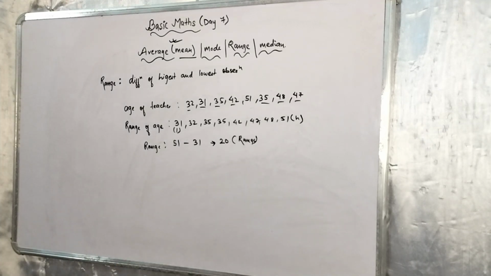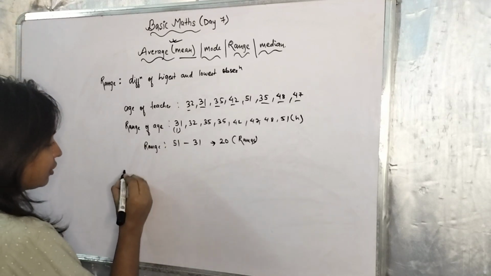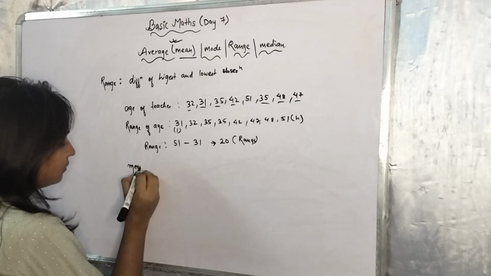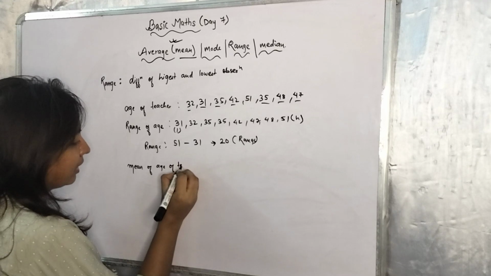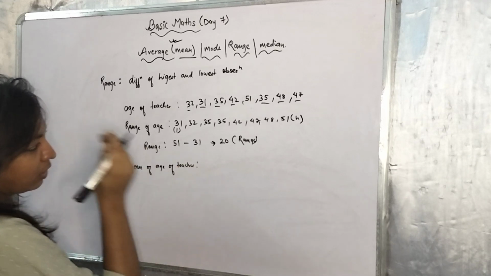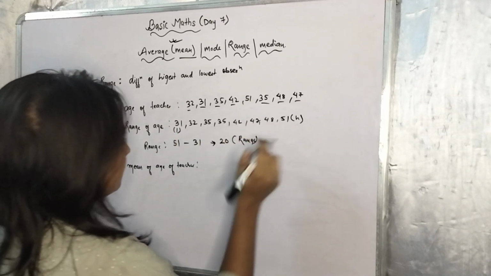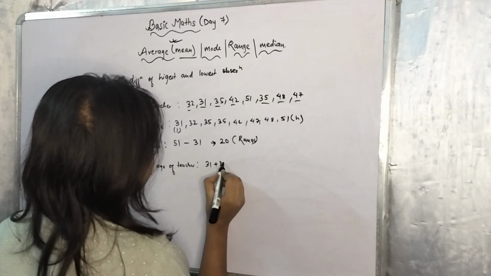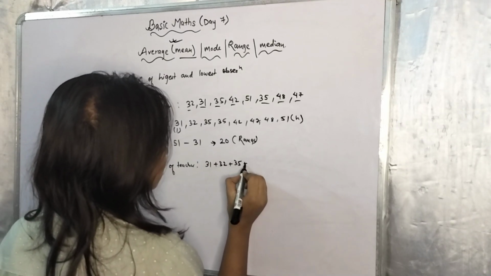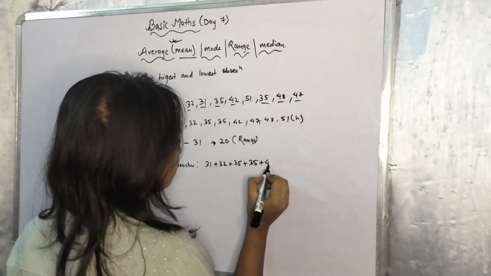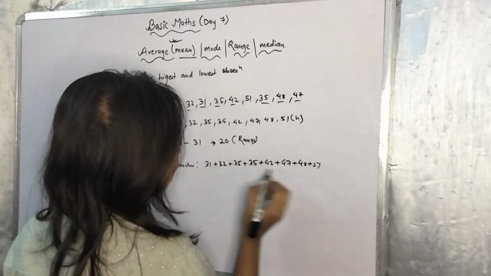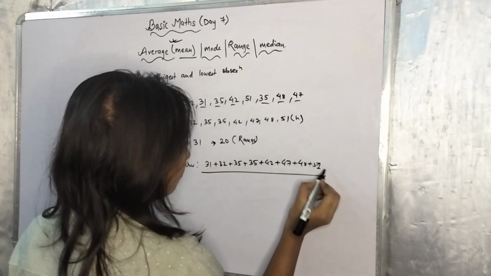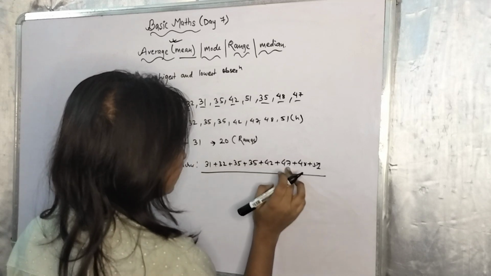And again, if you are told in this question to take out the mean of the age of teachers, I hope you can take it out, right? So what you will do, you will add all these numbers, that is 31 plus 32 plus 35 plus 35 plus 42 plus 47 plus 48 plus 51, and divide by the total number, which you count: 1, 2, 3, 4, 5, 6, 7, 8.